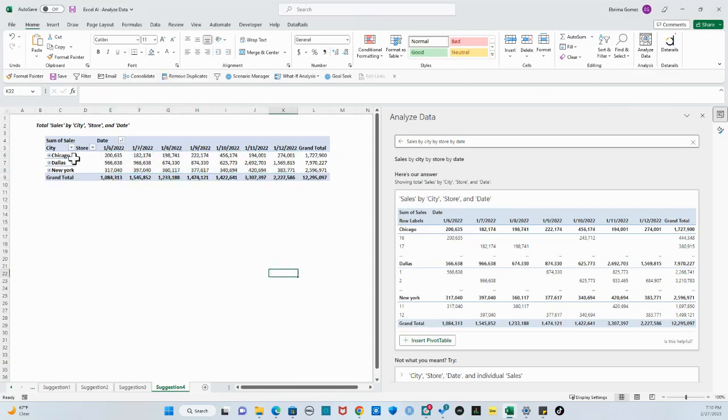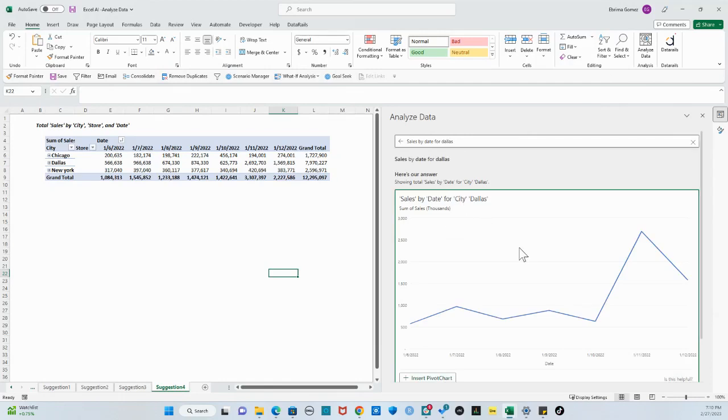So basically this is like a game changer, and you don't need to be an Excel expert to know how to use this analyze tool here. It's basically an AI. Come over here, type any question, and the AI will just spit out something for you, and then you can see if this is what you want to see. If not, then just go back again, just type sales by date by, let's say, Dallas.